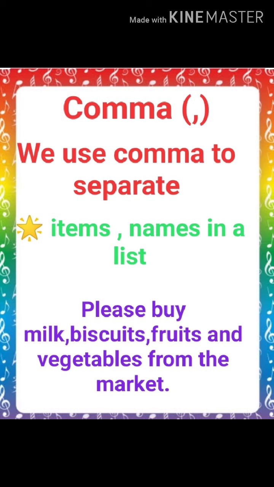Like in this example, please buy milk, biscuits, fruits and vegetables from the market. Now here in this sentence we have milk, biscuits, fruits, these items' names together. So to separate them we used comma.